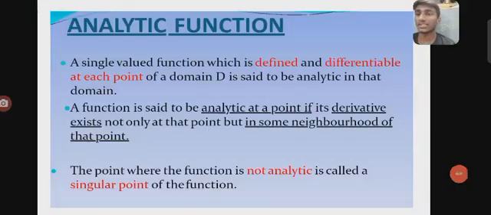So a function is said to be analytic at a point if its derivative exists not only at the point but in some neighborhood of that point. The point where the function is not analytic is called a singular point of the function.